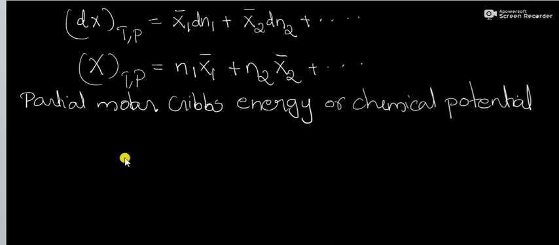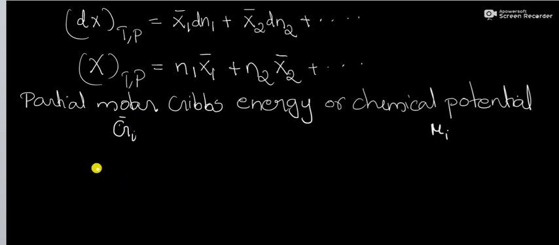Next, we have to discuss one important partial molar property, that is partial molar Gibbs energy, or partial molar free energy, which is called a chemical potential. That can be represented by mu i, the chemical potential of the ith component, or partial molar Gibbs energy, Gi bar, of the ith component.